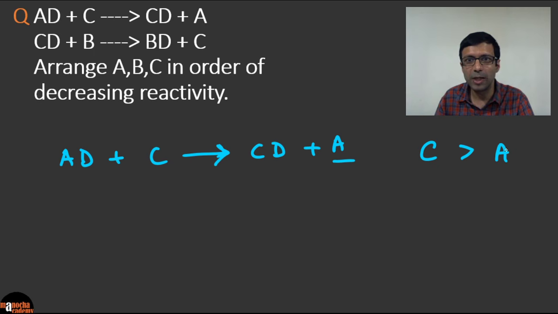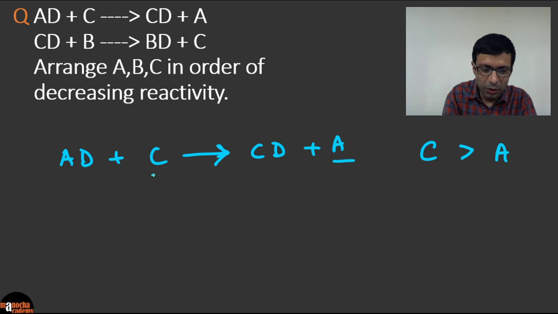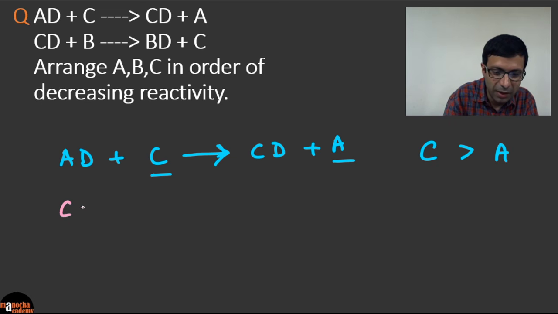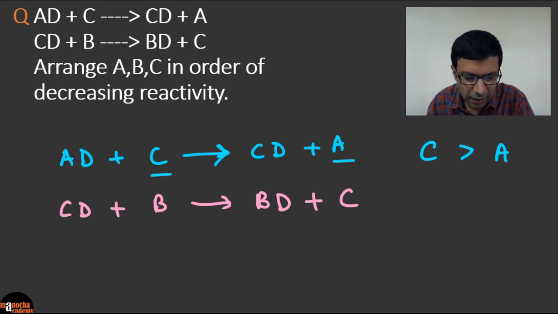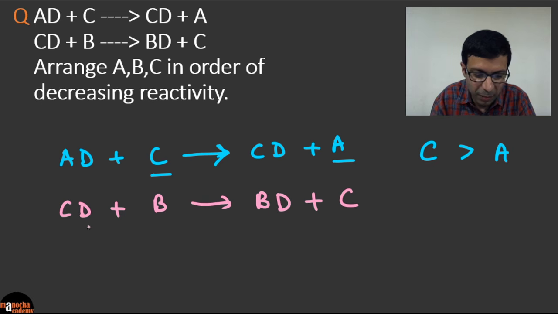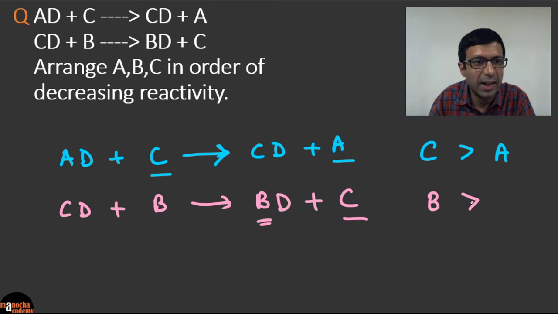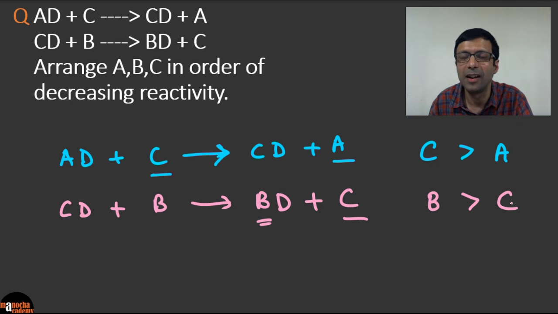Because this is a single displacement reaction and you can see here that C is displacing A. And now if we write the next reaction, CD plus B gives BD plus C. Okay, so what's happening here? Can you see that B is displacing C here, right? Because C comes out and B is now in its position. So we can say that B is more reactive than C. Is that right? It's again a displacement reaction.